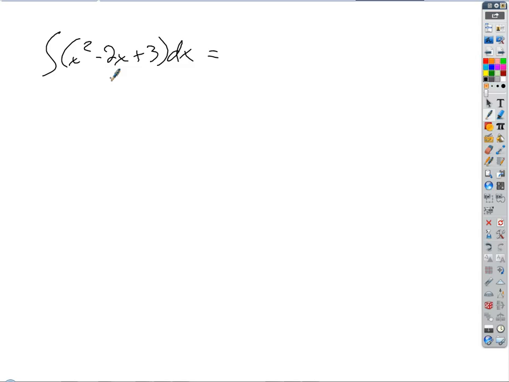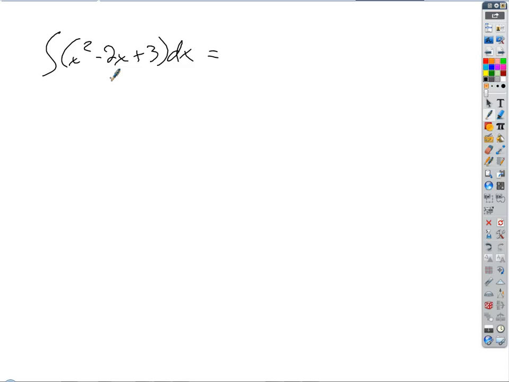So doesn't it make sense that if we reverse that process, that term-by-termness would stay the same, right? Each one of these separate terms must have come from the derivative of a separate term. Therefore, we can integrate or anti-differentiate term by term as well. So we could think about this as being three separate antiderivatives and just deal with them individually, right?